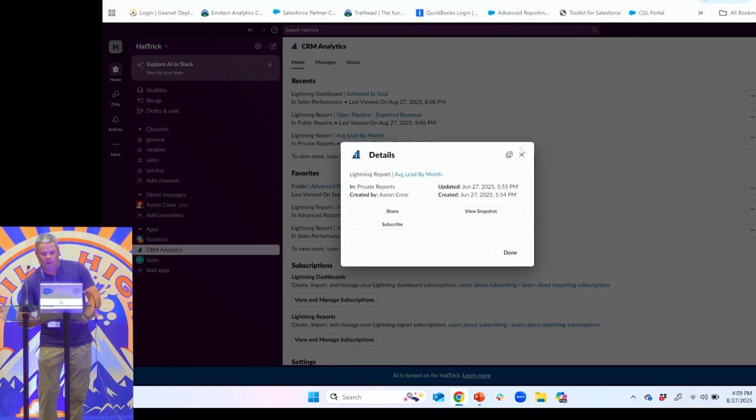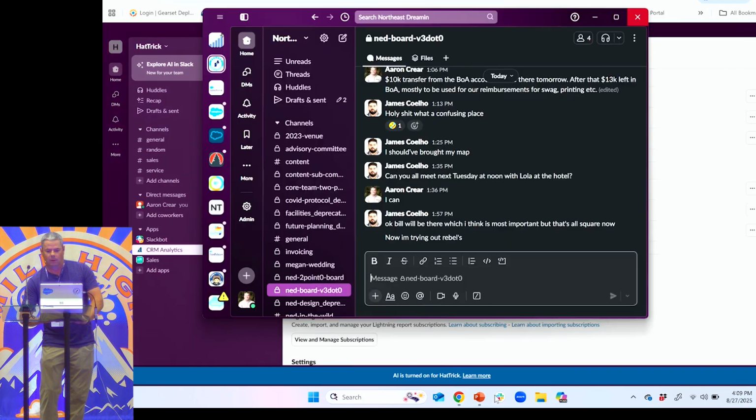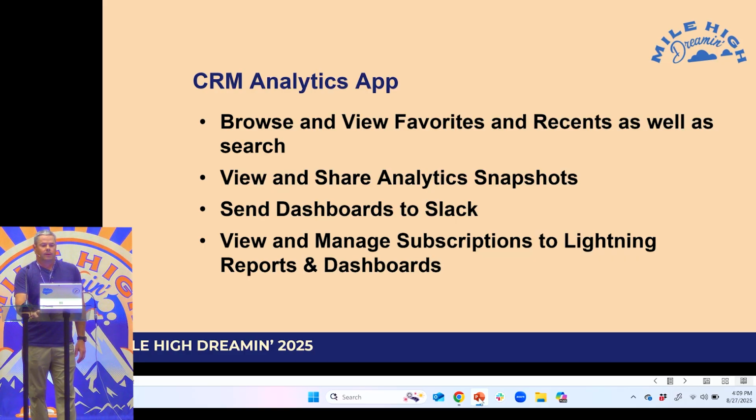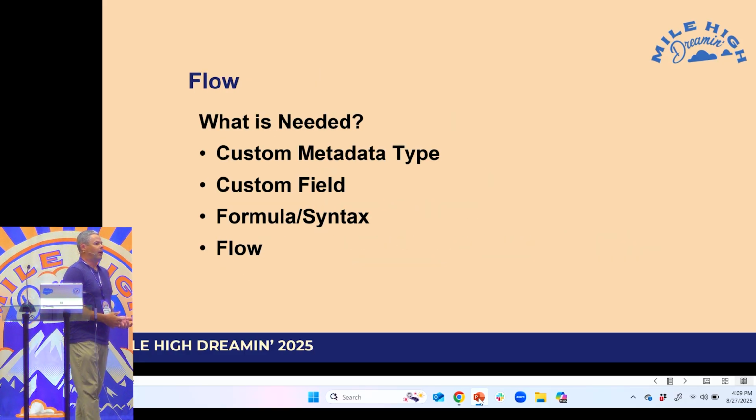Let me close that. All right. Now we're going to talk about how to do some things with flow. What we're going to need to build is a custom metadata type, one custom field. We're going to need to know some formula and the syntax, and then we're going to create some flows. Okay? We're going to have a couple of use cases.